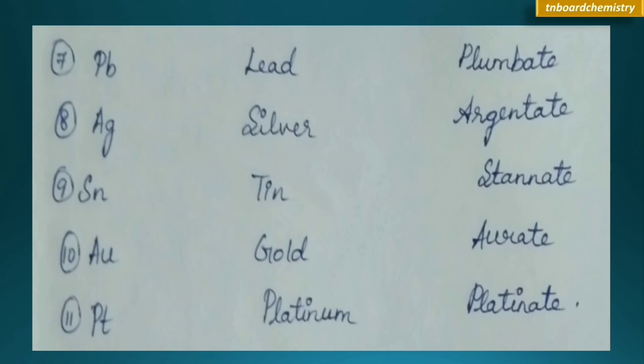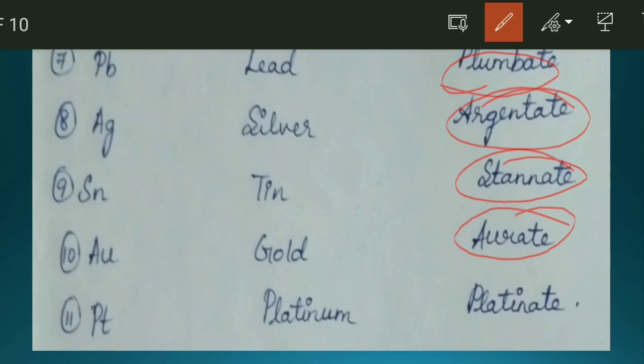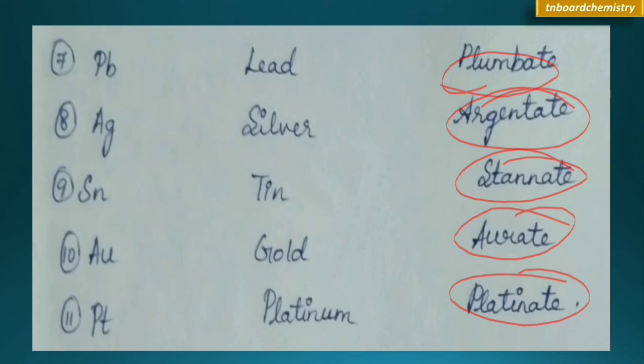Next, for lead we name it plumbate. For silver, argentate. For tin, stannate. For gold, aurate. For platinum, platinate. On this page, the naming for the anion is different, so keep it in mind while studying. For lead, in an anionic complex, we name it plumbate. Silver, argentate. Tin, stannate. Gold, aurate.